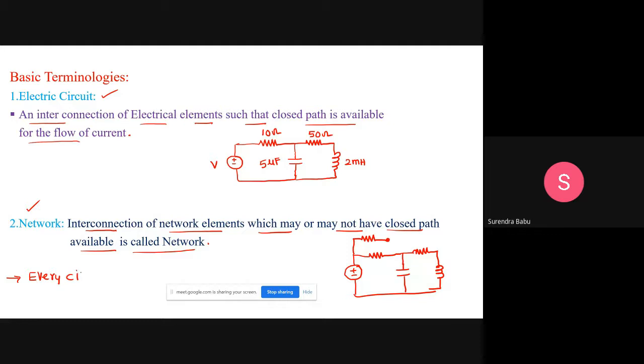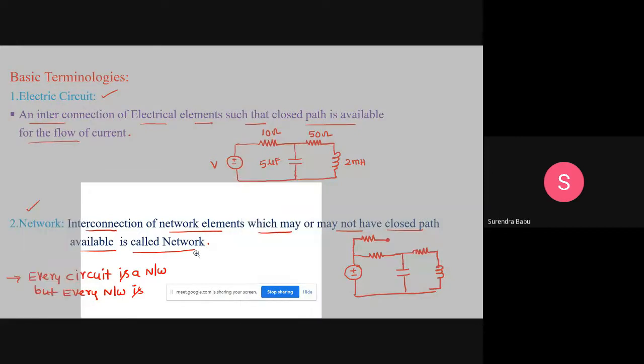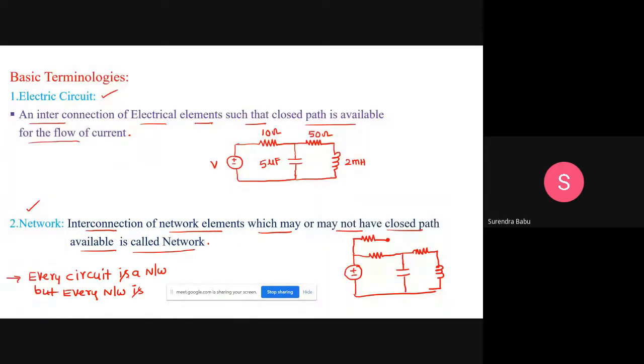Every circuit is a network. But every network is not a circuit. Is it okay, friends?